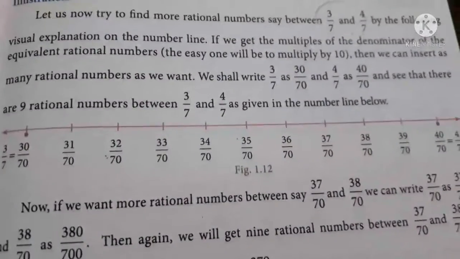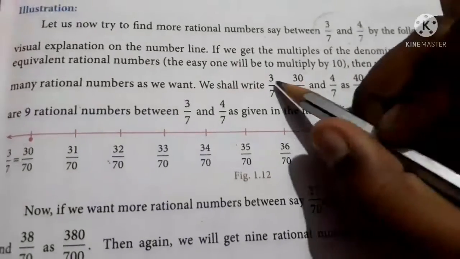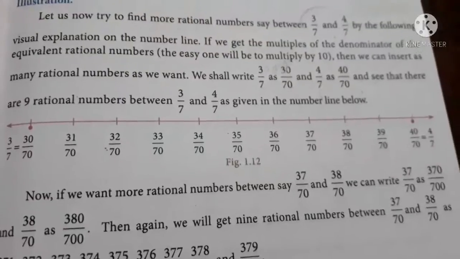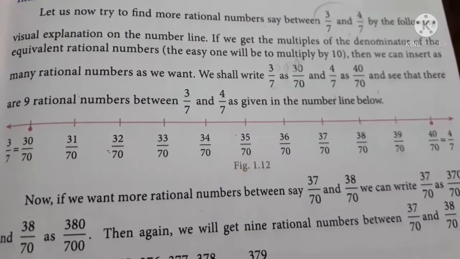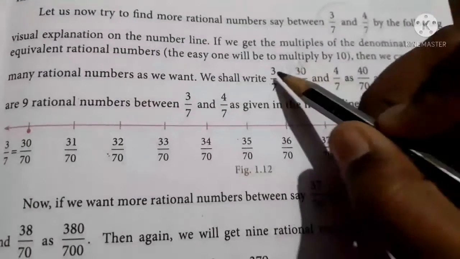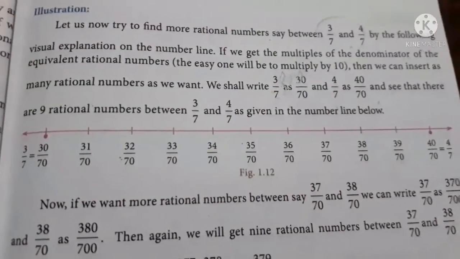We shall write 3 by 7 as 30 by 70. 4 by 7 is 40 by 70. You can go on putting zeros. But you should just be careful about the numerator and denominator having the same number of zeros when you do it as an equivalent fraction. Okay. So if you put 1 0 here, you should also put 1 0 in the denominator. Okay. Just be careful with that.